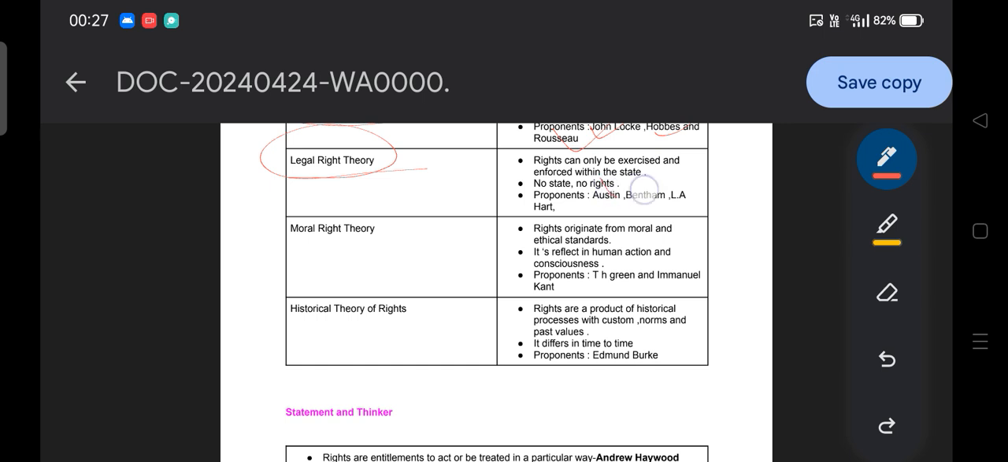The scholars here are John Austin, Bentham, H.L.A. Hart, they are the proponents. So the legal right theory, again repeating: a right can only be exercised and enforced within the state, and no state means no rights.